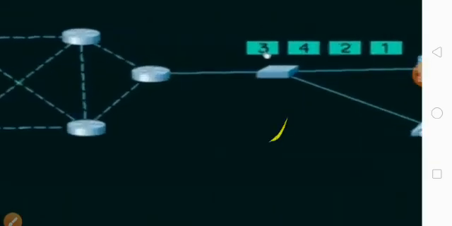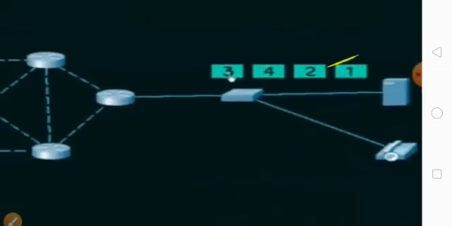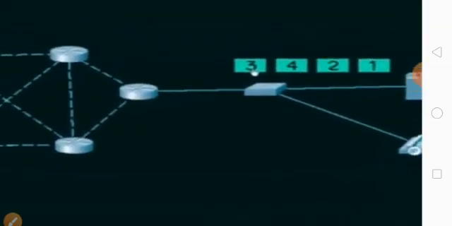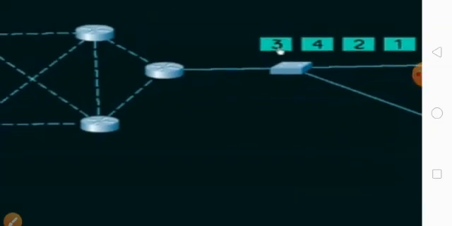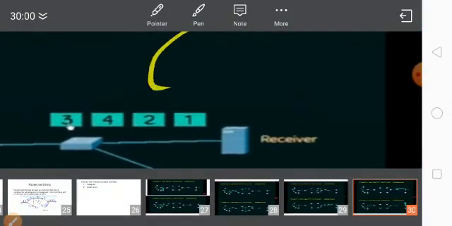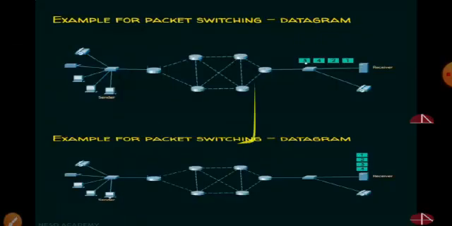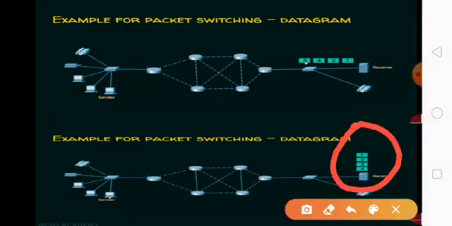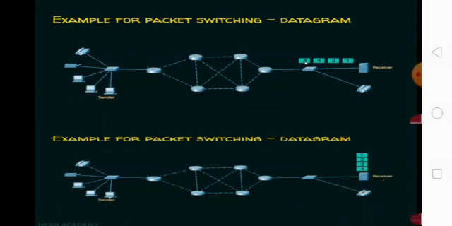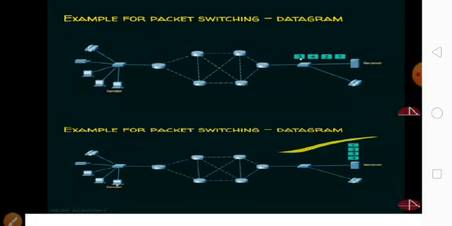See here at the end, what is the order? Packet one is reached, then packet two, followed by packet four, followed by packet three. So this is not in order at the destination. But see at last what happened: 1, 2, 3, 4. Finally, it will be reordered at the destination like the original message. Even if it chooses a different way, at the end it will be reordered like the original message.